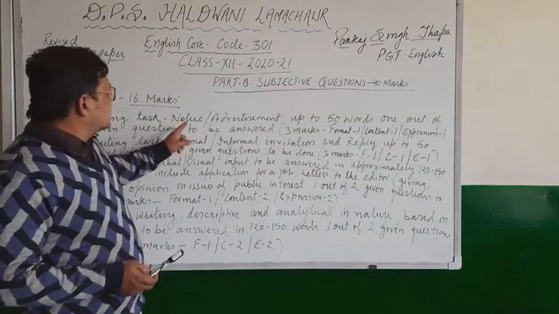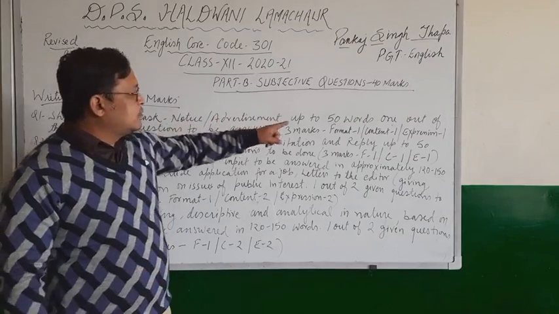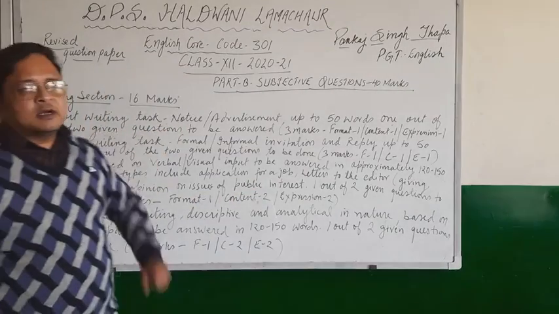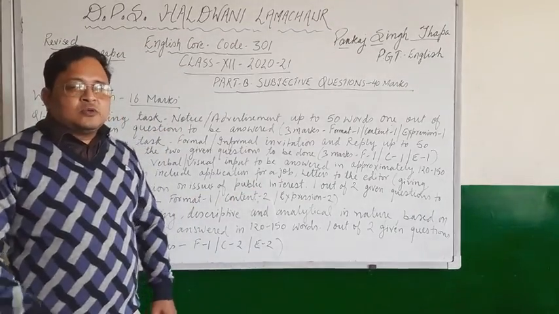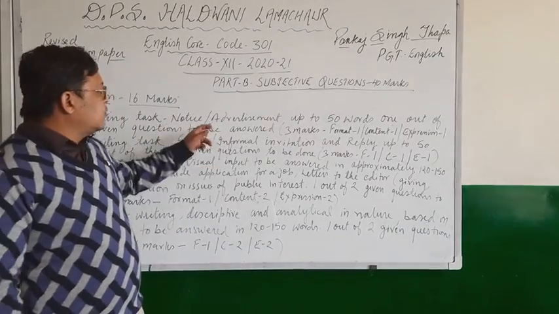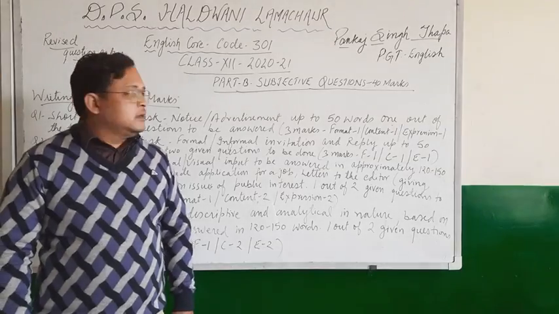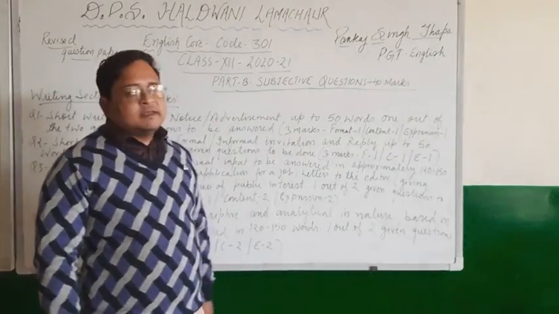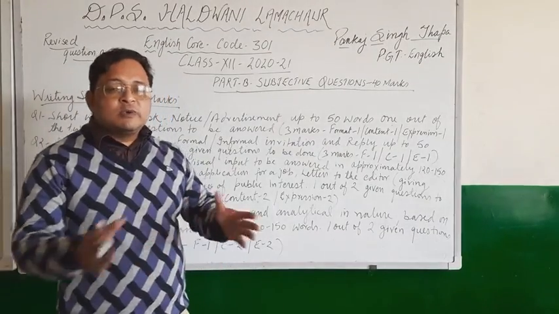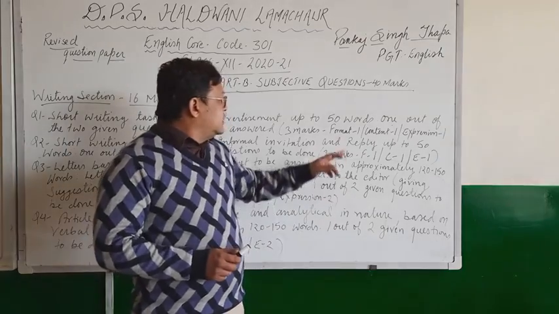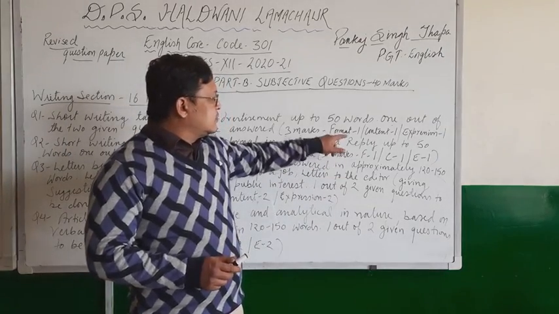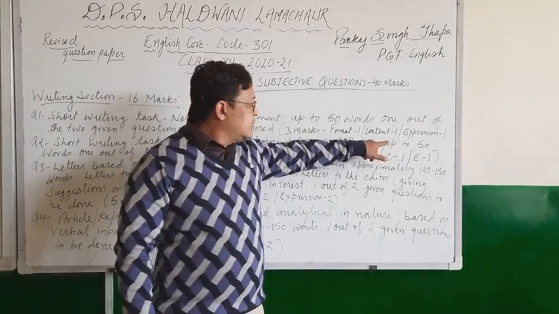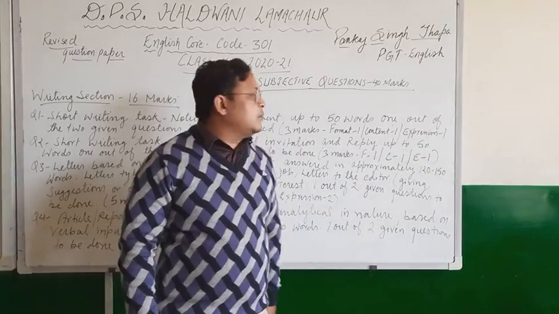So the short writing task will consist of a notice or advertisement up to 50 words. One out of the 2 given questions is to be answered. So there will be a choice between a notice or an advertisement. Anyone you attempt will be of 3 marks, and see how the marks will be distributed. These 3 marks will be distributed like this: format will be 1 mark, content 1 mark, and expression 1 mark.